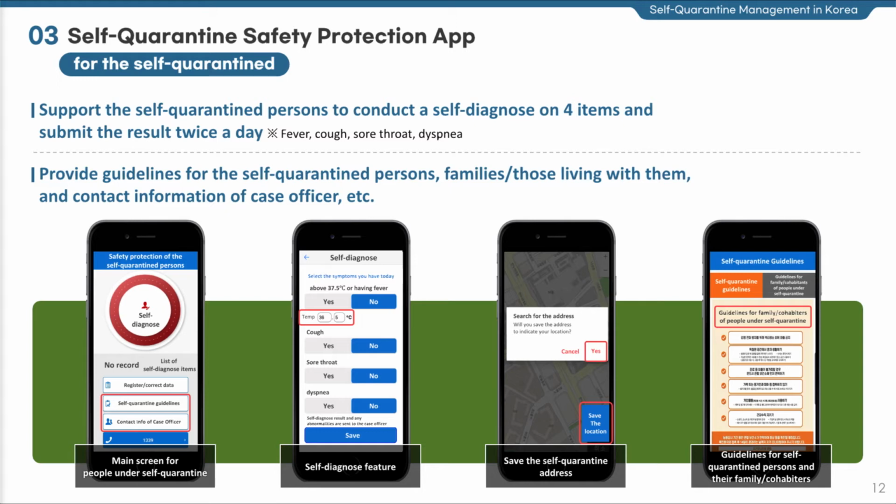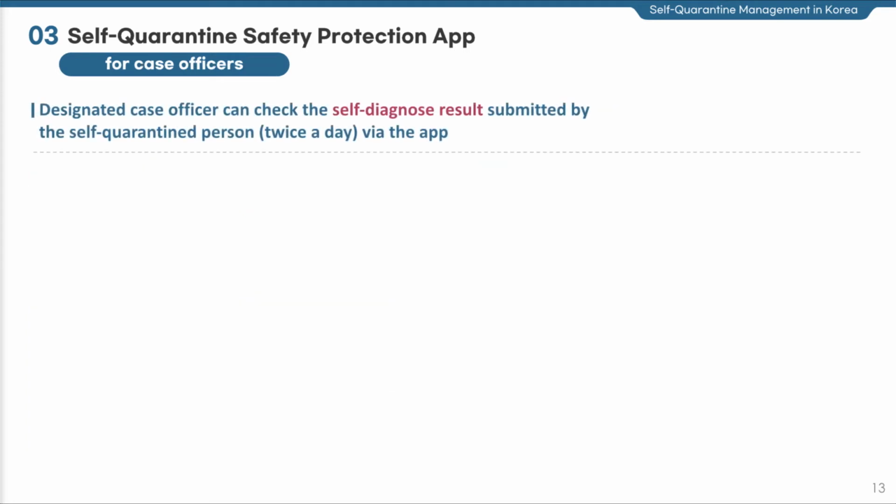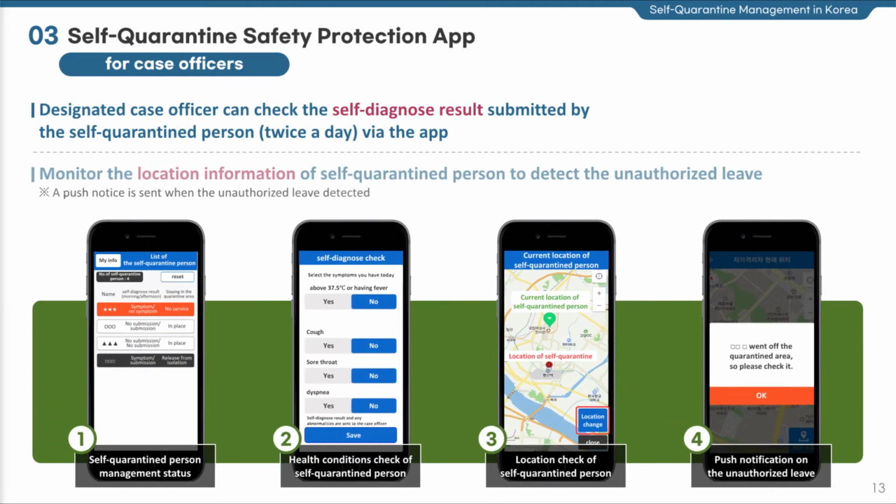Second, for location check, a person under self-isolation is required to save his or her address to the app. A push notification is sent to the case officer if the person leaves the location without permission. In addition, it sends a pop-up message to alert the time for the self-diagnosis in advance. And the app provides guidelines for families and those living with the self-quarantined persons, as well as contact information of the designated case officer.